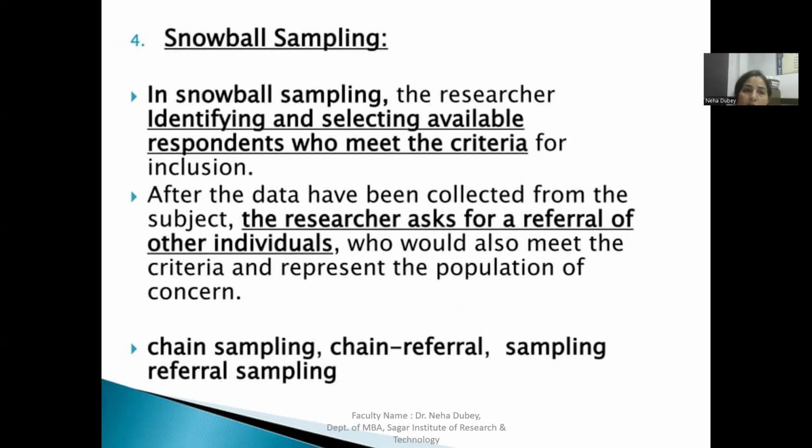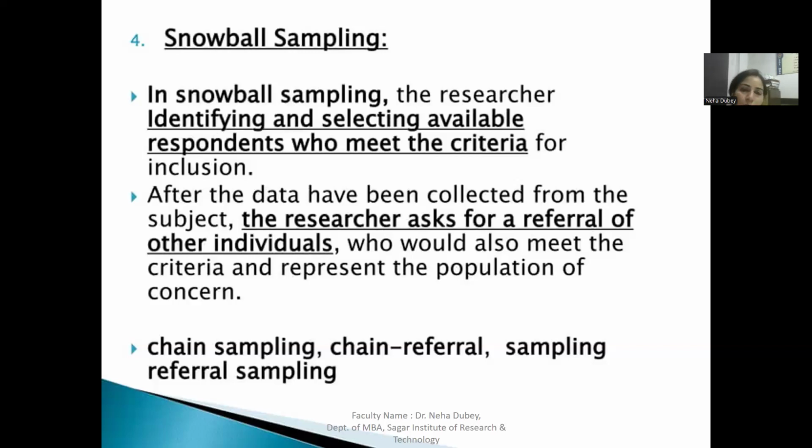Now the snowball sampling. In snowball sampling, the researcher identifies and selects the available respondents who meet the criteria for inclusion. After data have been collected from the subject, the researcher asks for referrals of other individuals who would also meet the criteria and represent the population of concern.